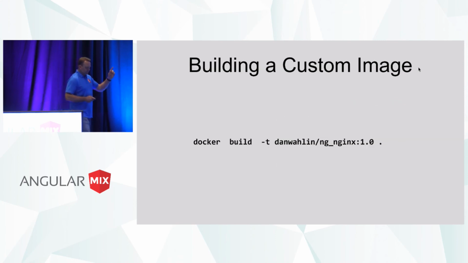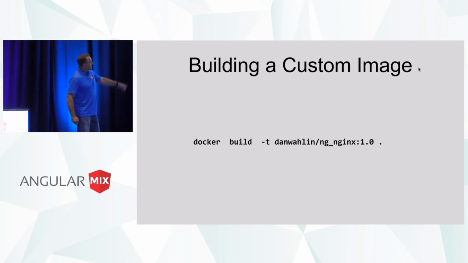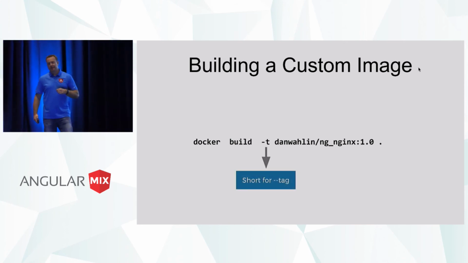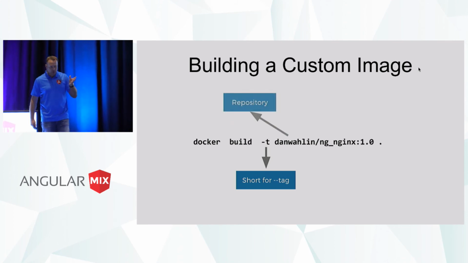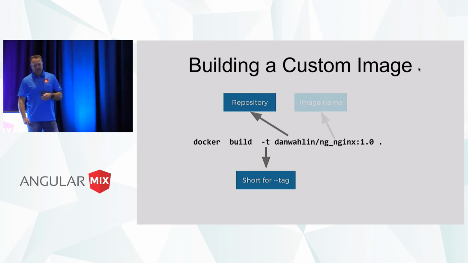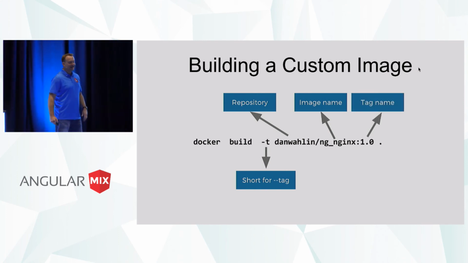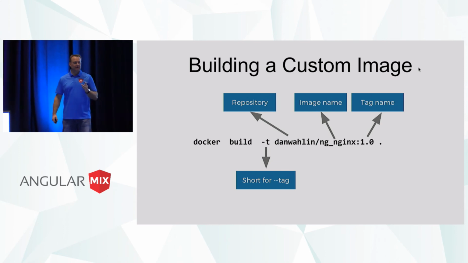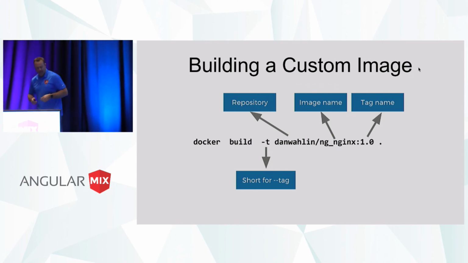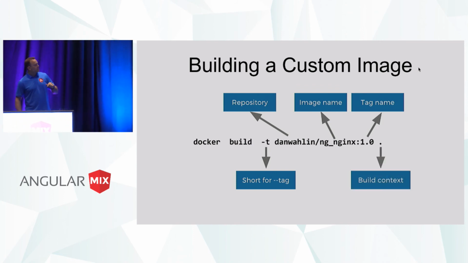All right, so what we'll do then is we'll take that Docker file and we'll build it. And you do that with a docker build command. What this does is say, I'd like to tag it, and then this Dan Whalin here, this is my repository. This is my image name. I'm going to call it ng_nginx, and then this is a tag name. Now the tag name's super cool. Containers can be versioned. So now if I ever have to roll back to a different version, it's there. I could just run that different image, and I'll show you how to actually identify the tag name here. All right, and then dot just means, hey, my Docker file is local, wherever I'm running this command. That's our build context.